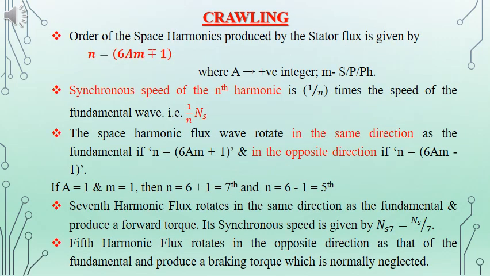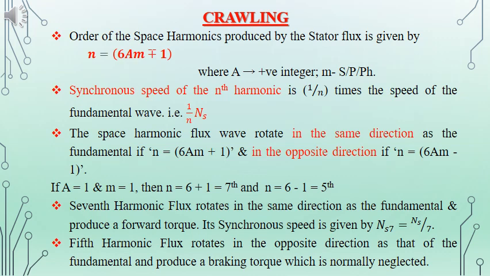The order of the harmonics can be given as 6am plus or minus 1, where a is a positive integer and m is number of slots per pole per phase. And the synchronous speed corresponding to the nth harmonic can be written as 1 by n times that of the synchronous speed, or 1 by n into Ns.